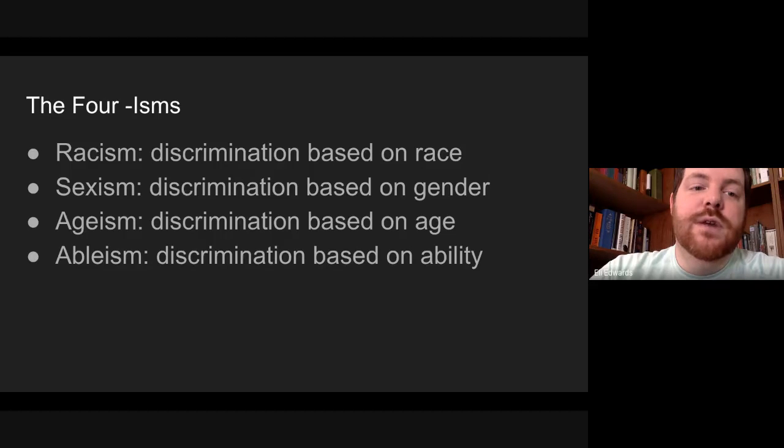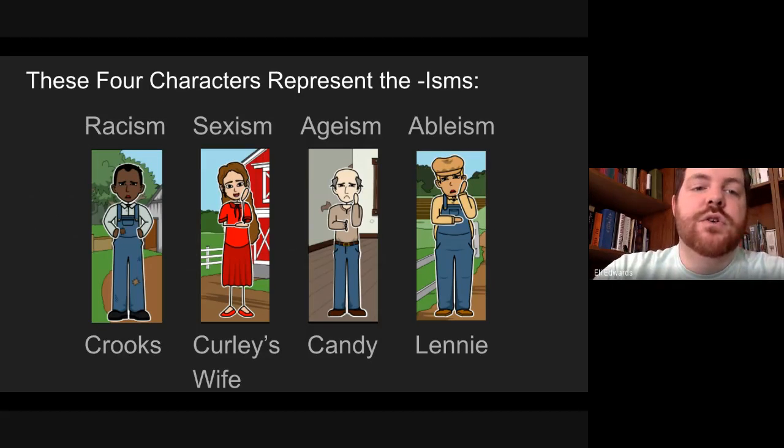And actually, the four characters match up to these, right? So Crooks is definitely symbolic of racism at the time. Curly's wife is symbolic of the sexism at the time. Candy is symbolic of the ageism because they mistreat him because of his age. And then Lenny is symbolic of ableism because he's mentally challenged, so treating people differently based upon that. So you'll notice in this part that these four characters are only able to talk sort of freely once everybody else has left the ranch.